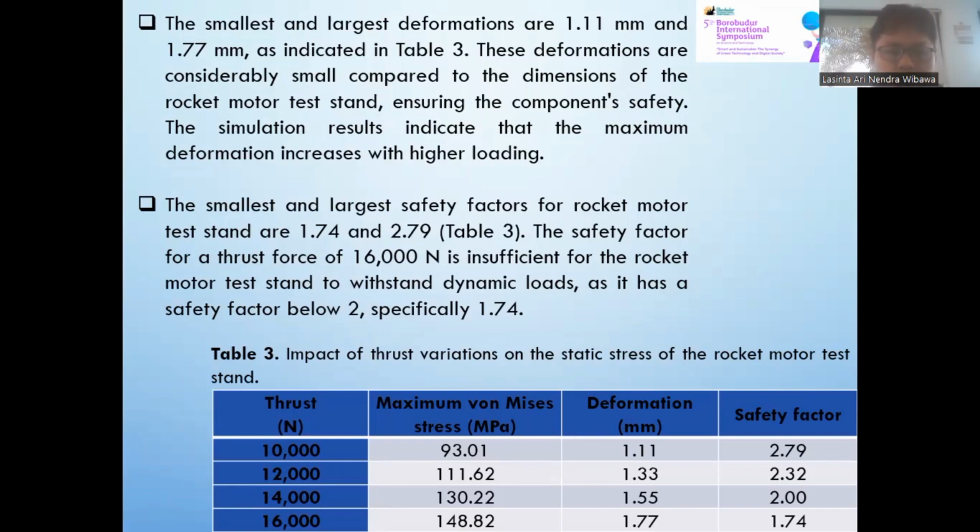The simulation results indicate that the maximum deformation increase with higher loading. The smallest and largest safety factor for rocket motor test stand are 1.74 and 2.79, Table 3. The safety factor for a thrust force of 16,000 Newton is insufficient for the rocket motor test stand to withstand dynamic loads, as it has a safety factor below 2, specifically 1.74. Table 3, impact of thrust variation on the static stress of the rocket motor test stand.